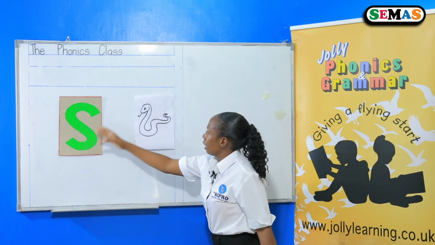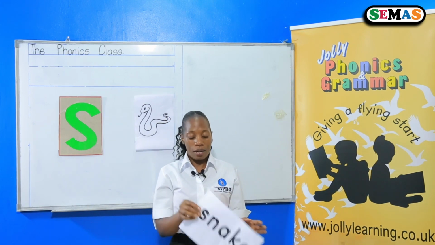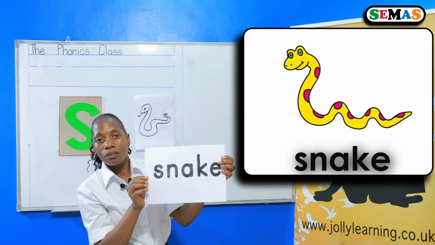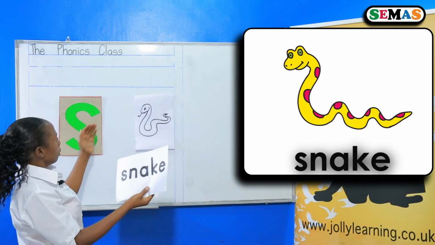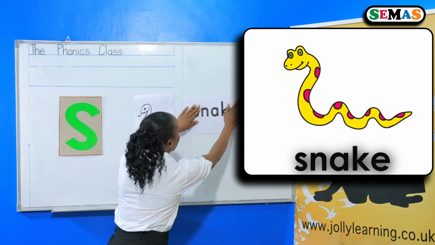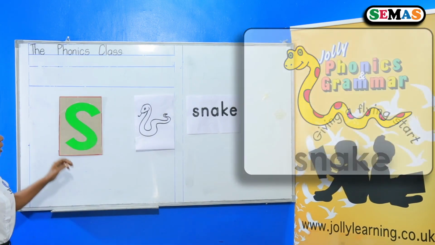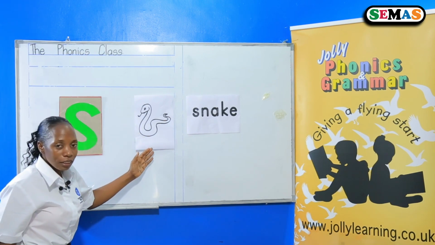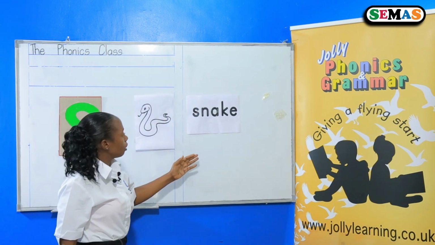For the sound S and the picture snake, I have the name. I have a word for the picture. Can you read the word for me? Which word is this? Snake. The picture, snake, and the name snake. Can you sound that for me? The picture is snake, and the word is snake.